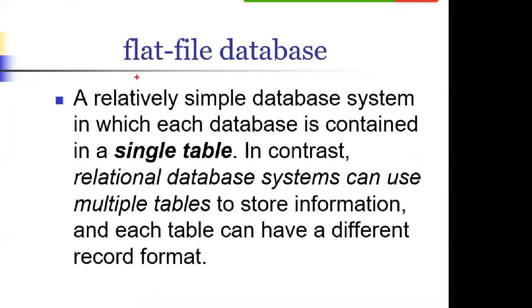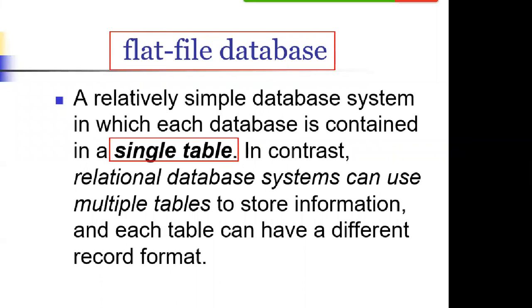A flat file database is a relatively simple database system in which the whole database is contained in a single table. One single table: I have the information about the student, the fees he pays every month, and the classes he attends every day, but everything is in a single table, in a single file. That is your traditional system, the flat file system.